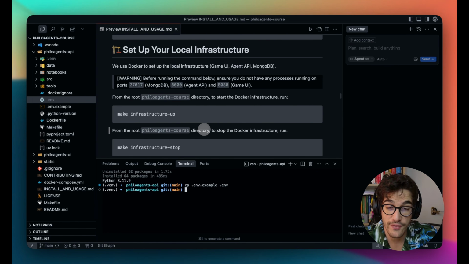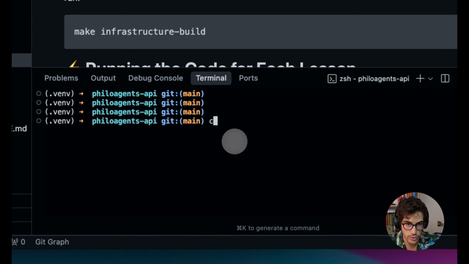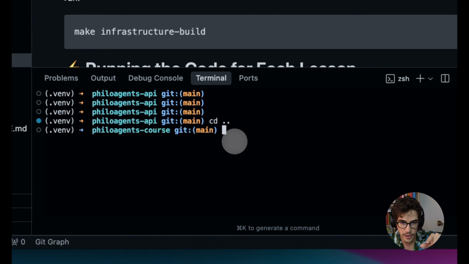If you have everything installed, it's time to start PhiloAgents on your local machine. You need to go to the parent folder and then just run make infrastructure app.